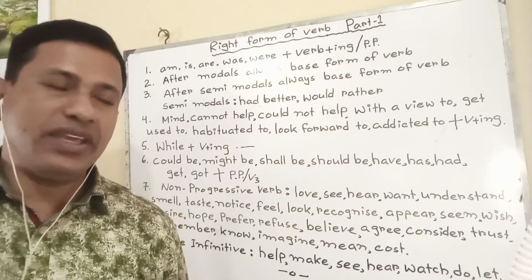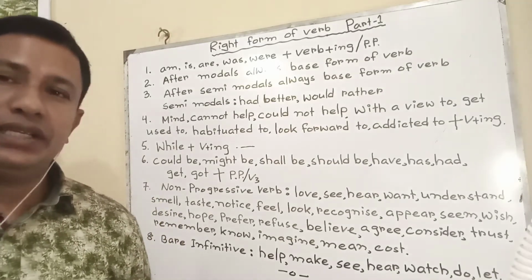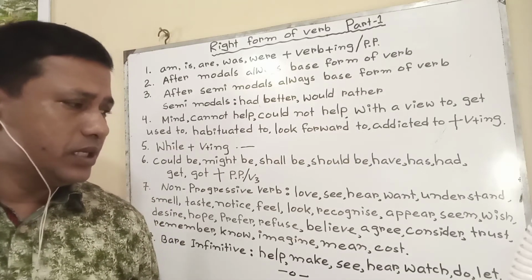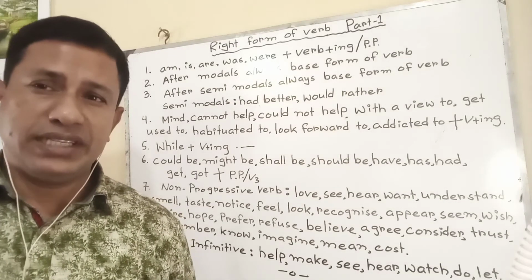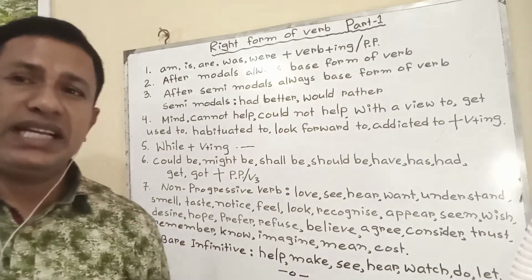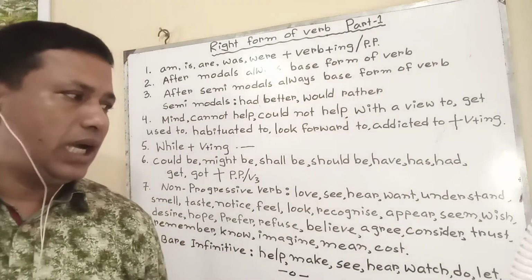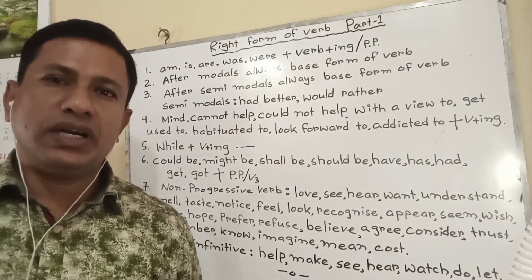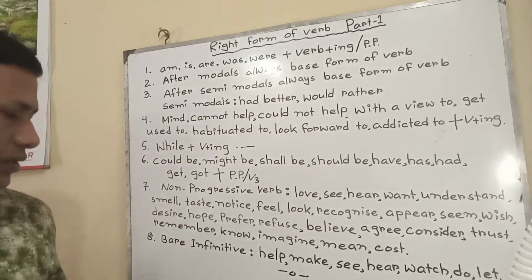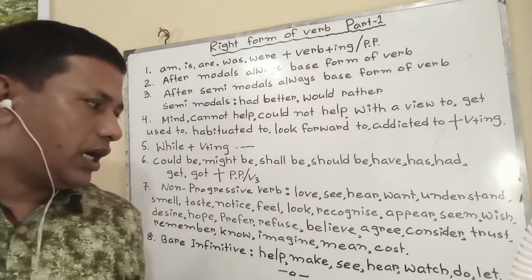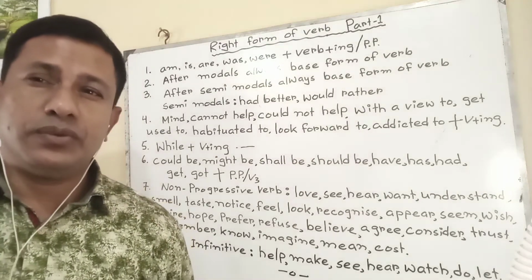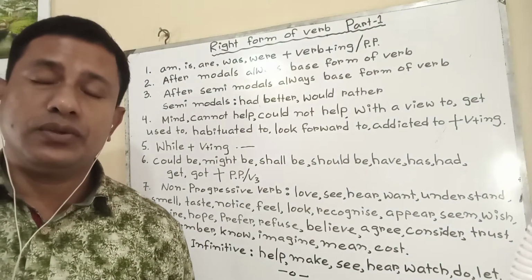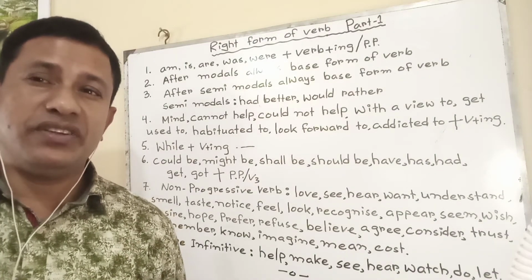Please do come here. Let always takes bare infinitive, whatever the tense or voice. He lets me go. I was let go to market in this way. That means bare infinitive. After the main verb, when we use another present form of verb, we use to, such as I went there to collect a book: to plus verb is infinitive.